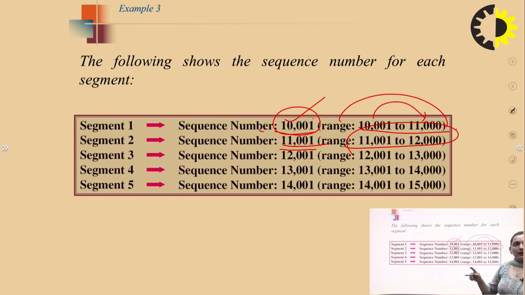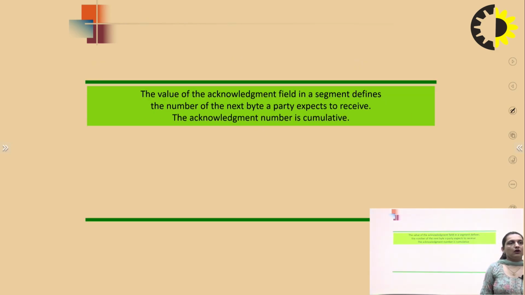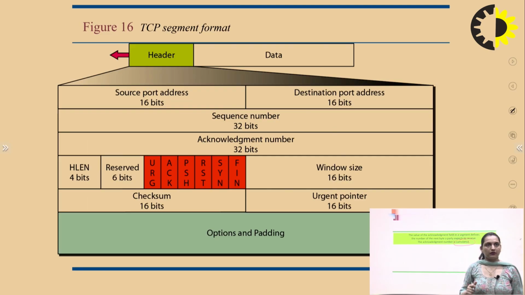It is a static byte, and then after it was included a 1,000 into it. Okay, for every acknowledgement we define the next byte they are expecting to receive. The acknowledgement has to be cumulative. Cumulative means they are not acknowledging each one separately. If I receive a 10, then they will send acknowledgement of 10. They have received 10 bytes, and they are expecting the 11th byte next.